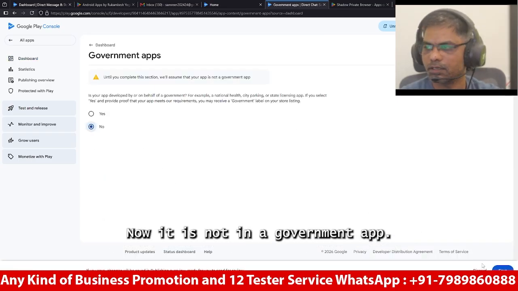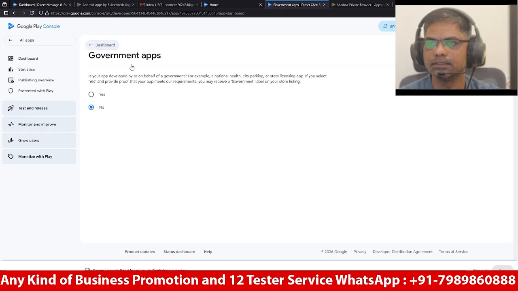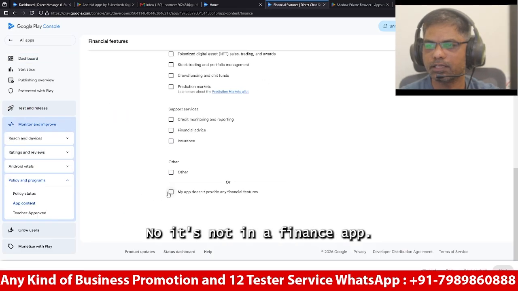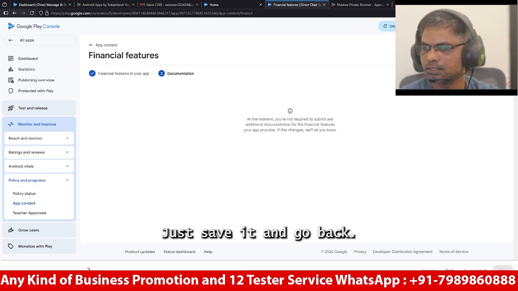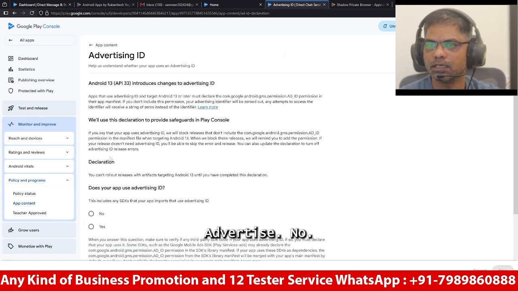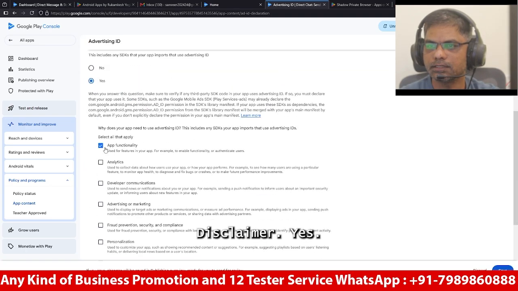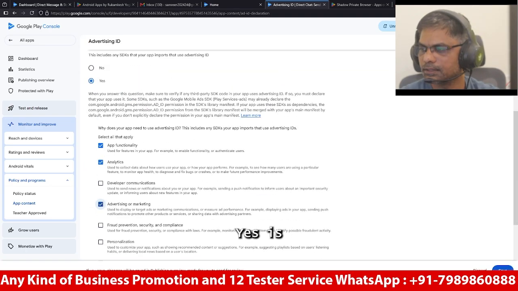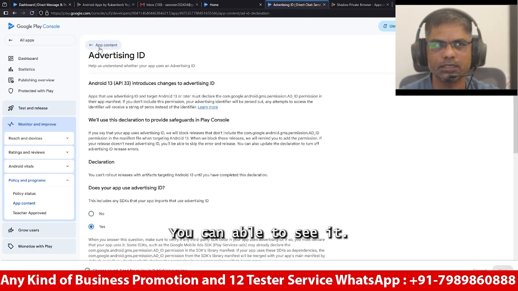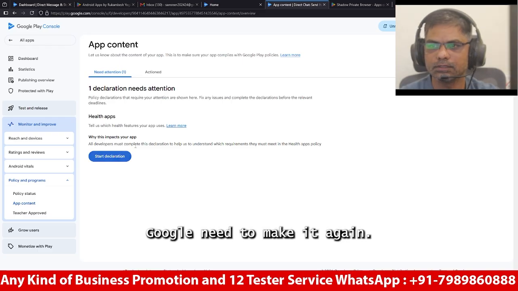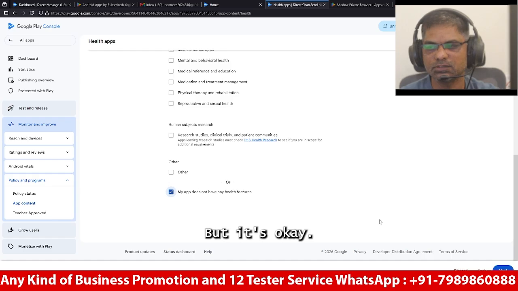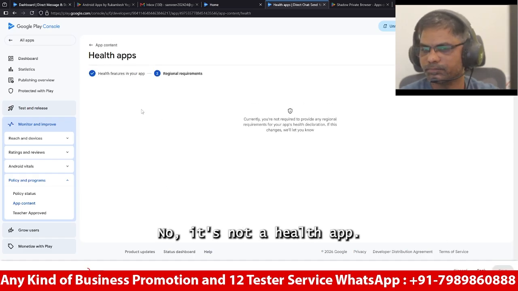Government app: no, it's not a government app. Just go back. Finance: no, it's not a finance app. Just save it and go back. Advertisement disclaimer: yes, yes. You can pause and see which ticks I'm making, step by step. Google should make it an import and export of all the information, so that would be easier, but it's okay. No, it's not a health app.